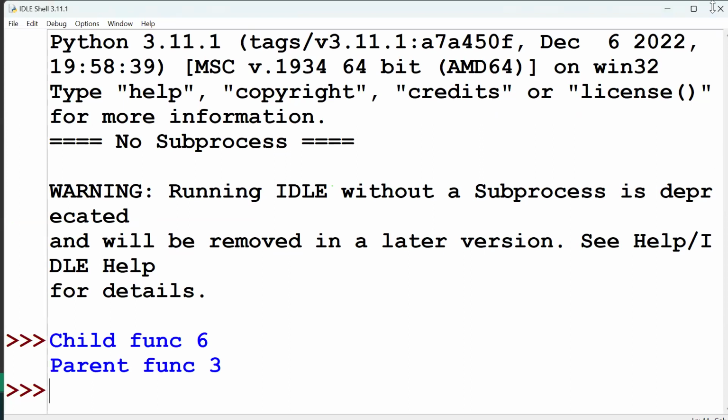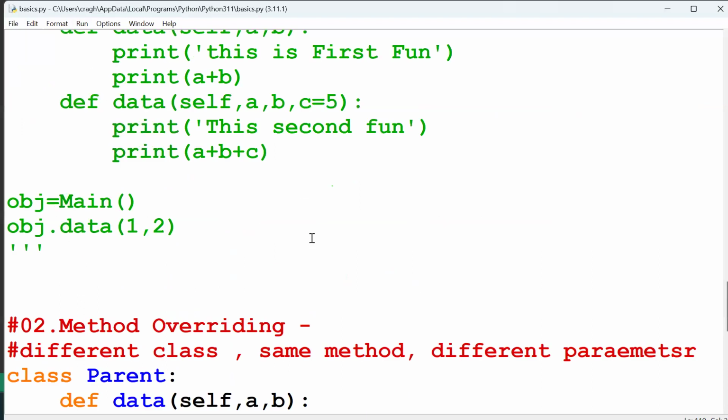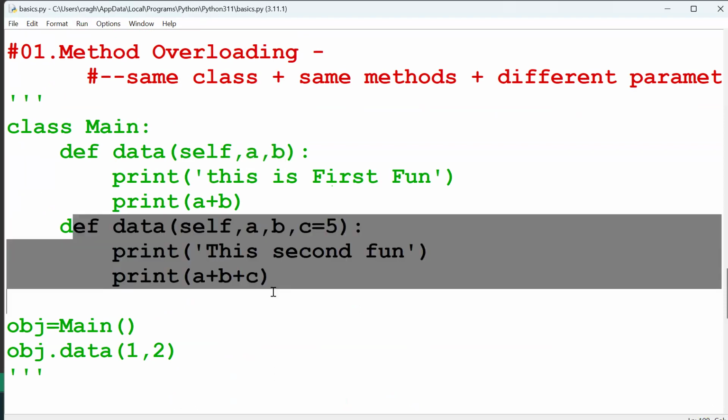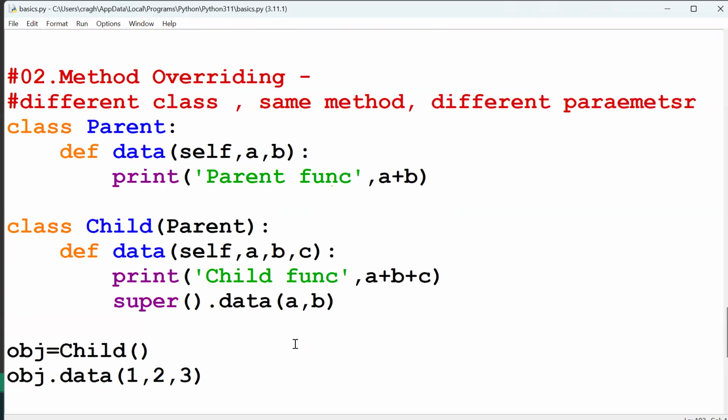Even in the above example, we pass three arguments, three parameters and two parameters, but it invokes only the second one. But here you can see both are triggered right now. See how you can handle polymorphism methods. It's a very important thing.